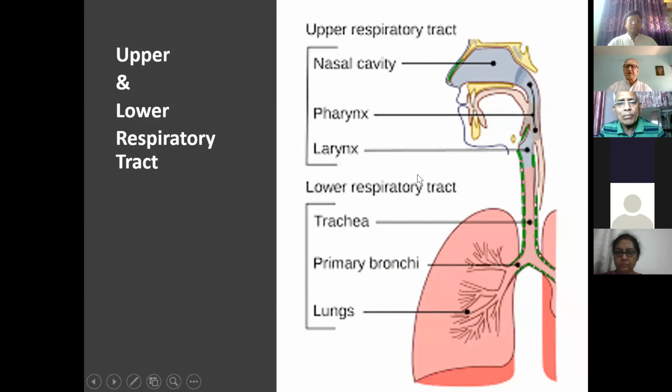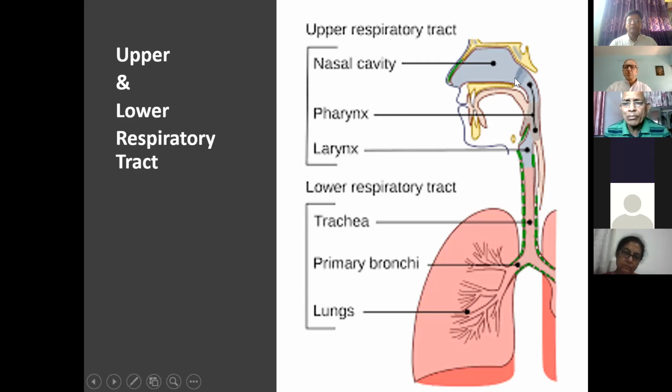Now, just for the sake of division, the respiratory system is divided into two parts: the upper respiratory tract and the lower respiratory tract. The upper respiratory tract consists of the nasal cavity, the pharynx and larynx, and the lower respiratory tract consists of the trachea, the bronchi, and the lungs. Why is this important? Because as we come to the therapy part, there are certain infections called upper respiratory tract infections. That means they affect only the upper respiratory tract and less the lower respiratory tract. That's why it is divided into two parts. We need to know about that.